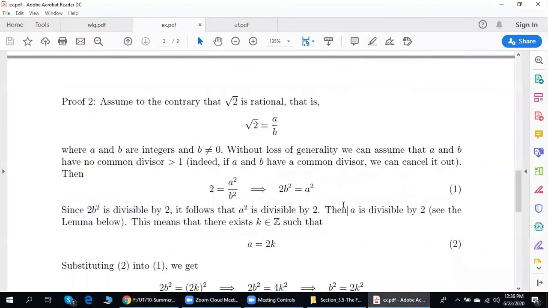However, this sentence is different from this. Note that over here we observe that the left-hand side is divisible by 2. Since the left-hand side is divisible by 2, the right-hand side is divisible by 2. However, note that the left-hand side is also divisible by b, because 2b squared can be written as b times an integer.